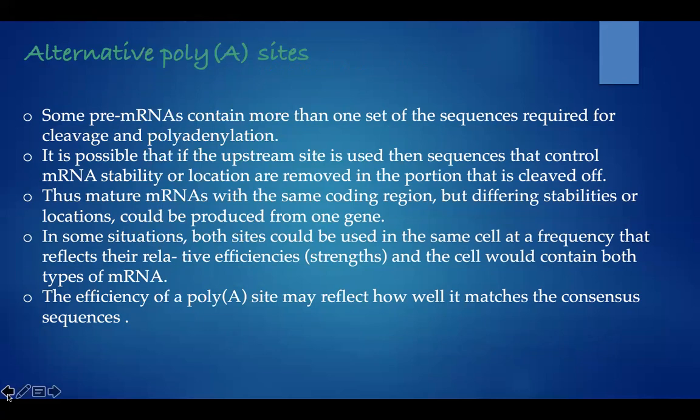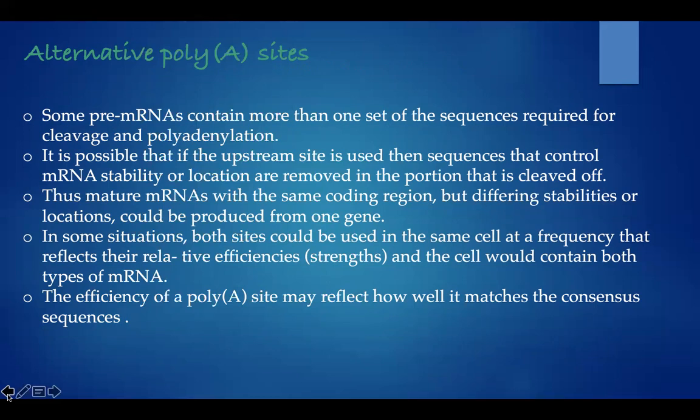Alternative poly A sites. Some pre-mRNAs contain more than one set of sequences required for cleavage and polyadenylation. It is possible that if the upstream site is used, then sequences that control mRNA stability or location are removed in the portion that is cleaved off. Thus, mature mRNAs with the same coding region but differing stabilities or locations could be produced from one gene.